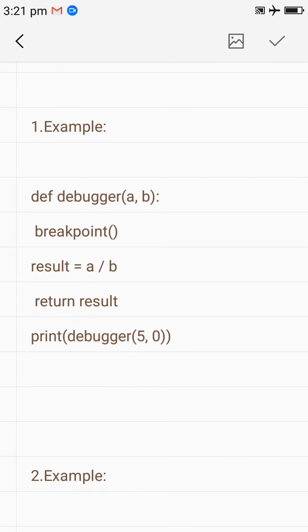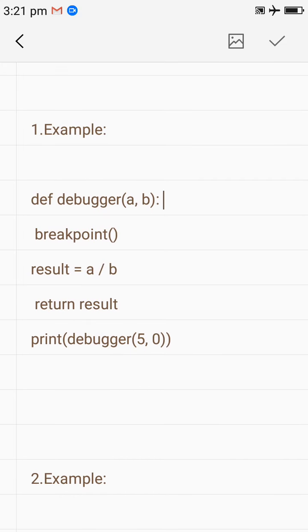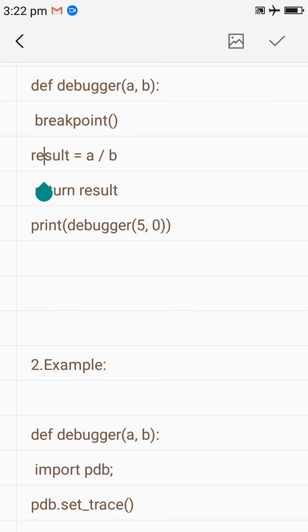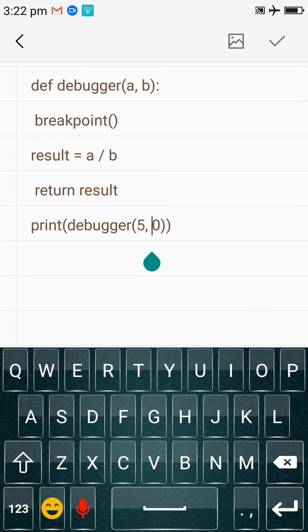Example number 1. We have defined def debugger(a, b). Here is the function debugger, and it has two arguments a and b, and we are going to call the function breakpoint. Suppose you are going to divide a by b, but right now you don't know the values of a and b. After execution it will return the result. But firstly you have to call this function. Here we are calling the function. First value is 5, second is 0. A means 5, b means 0. It simply means 5 divided by 0.